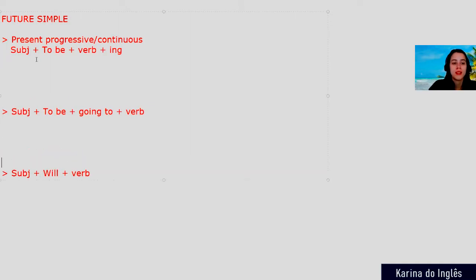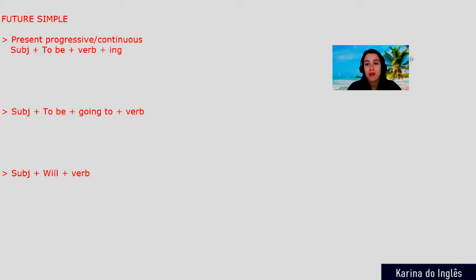Okay, what's the difference between these three forms? And why do we have three forms instead of just one? Because they express a little bit different sense. So what are the differences? When you have something that is very well planned and aligned, we use the first one, the present progressive or present continuous.